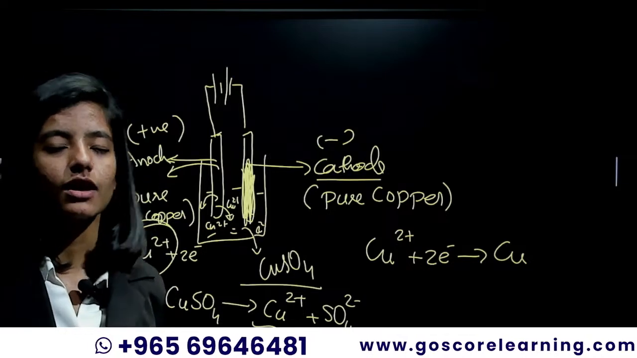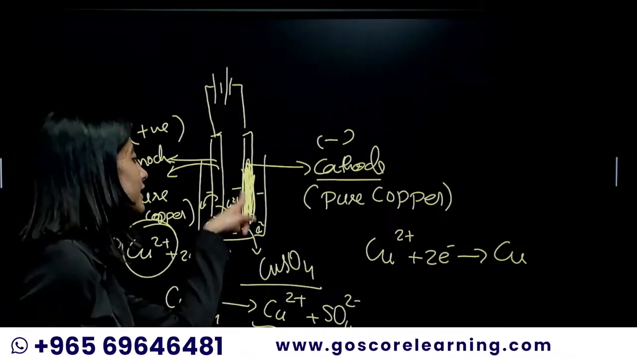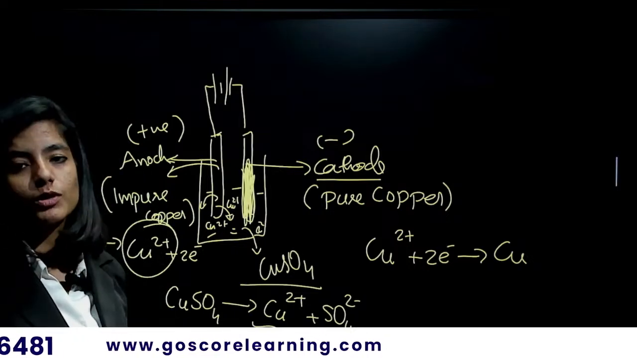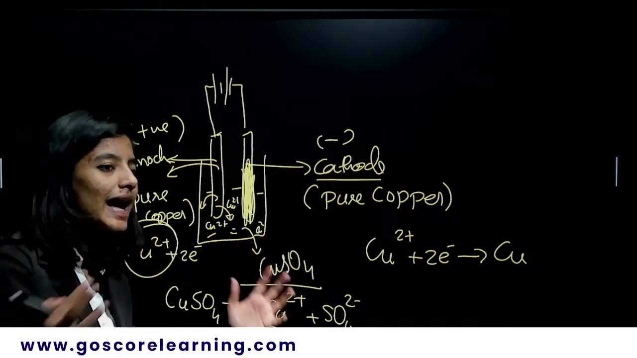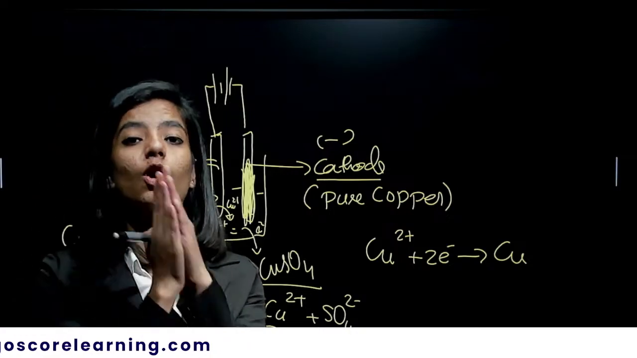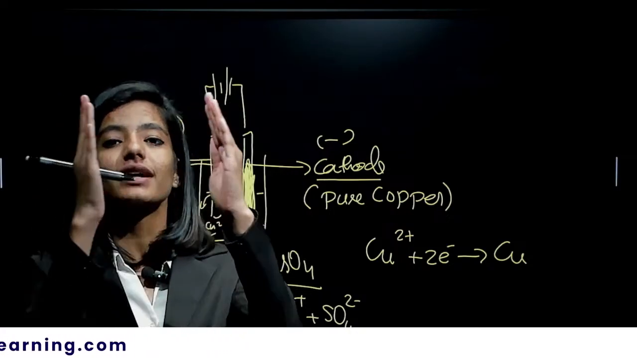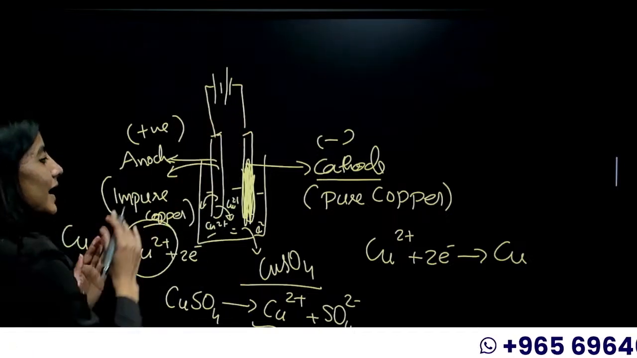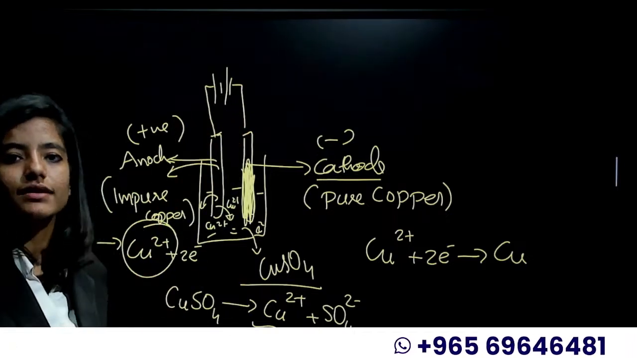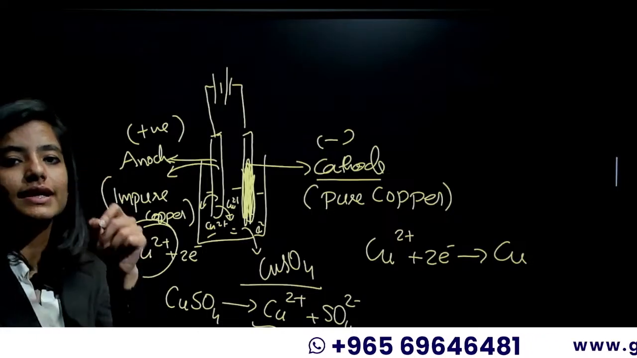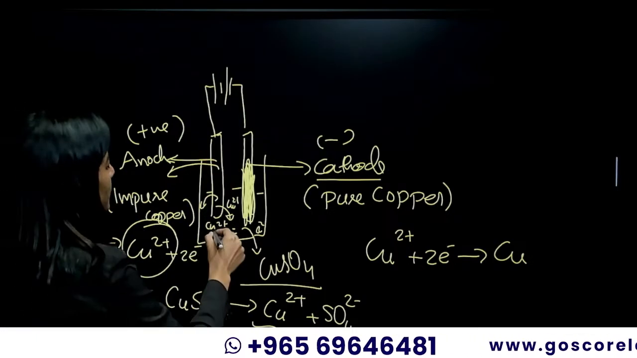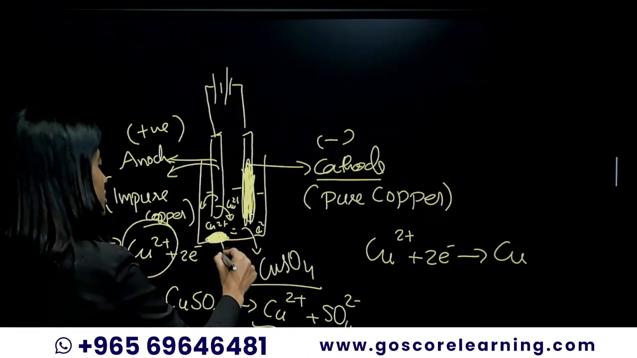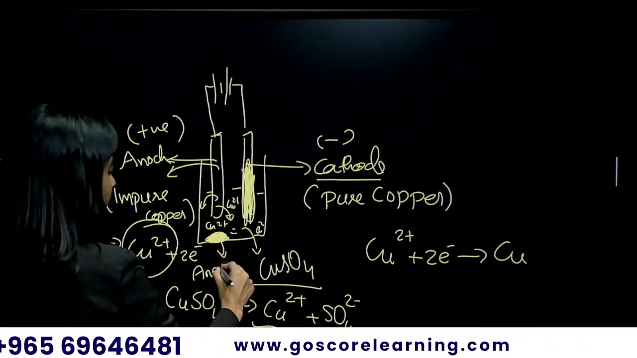Okay, so that all the Cu2+ will be converted into the rod. Everything will be converted to the copper which deposits on the cathode, and as time passes, the cathode rod will be increasing in thickness. As time passes, the anode will be losing all its copper ions, right, and it will become thin and all the impurities will come and deposit at the bottom, which is called the anode mud.